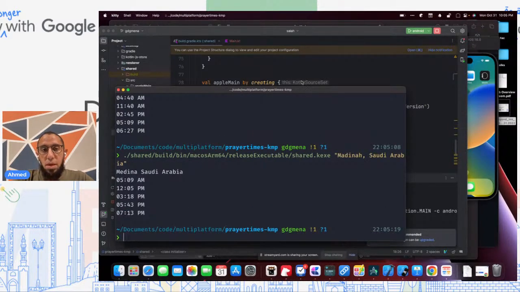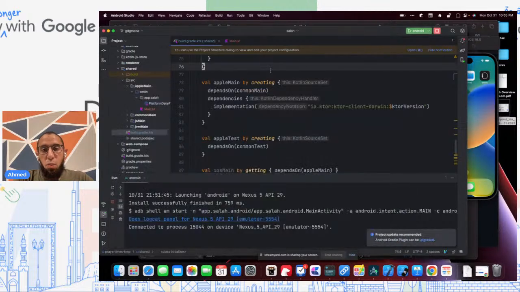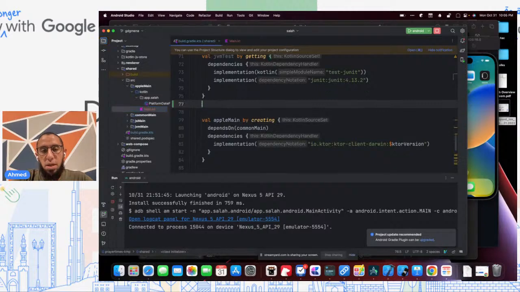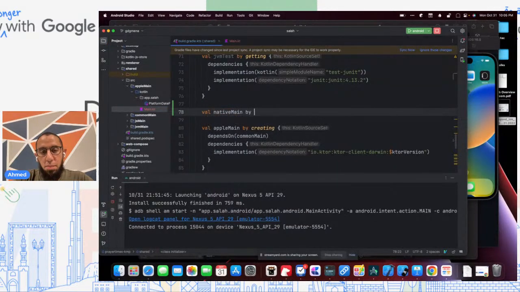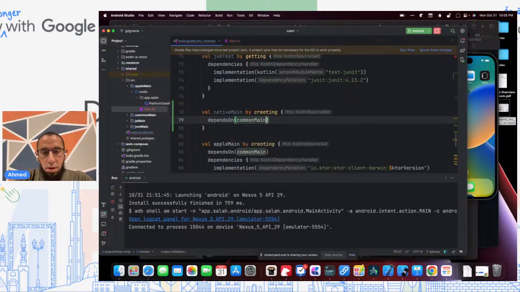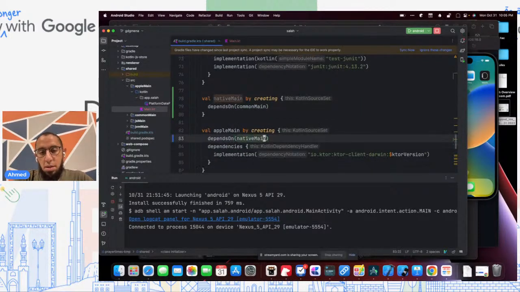So if I wanted to support Linux, what I would need to do, so first off, it doesn't make sense to keep this main file under Apple main. So the first thing I would do is create a native main and move this under it. So again, we can use this same HMPP concept, and I can go here and say native main by creating. We can say that native main depends on common main, and we can change Apple main to depend on native main.